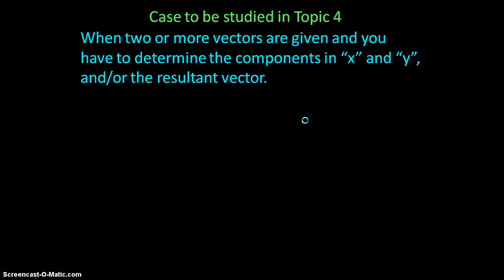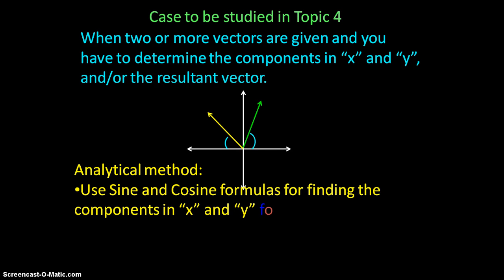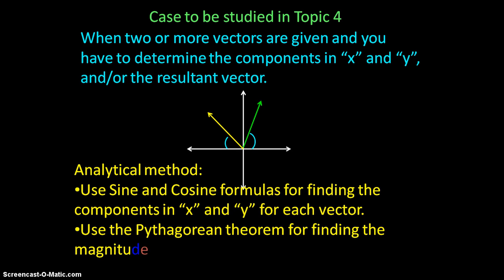Now this is a case included in topic 4 or unit 4, and it's when we have two or more vectors and we have to determine the components in x and y, and we have to determine also the resultant vector. It means magnitude and direction. Like this is a system of two vectors. It could be more than two, but here we have two vectors, the one in yellow and the one in green. And remember that we are focused on the analytical method.